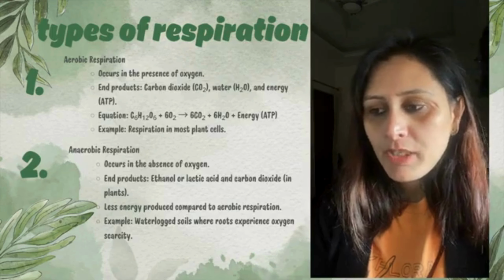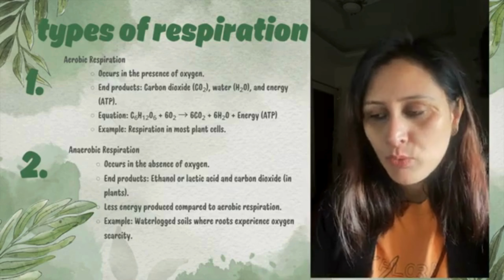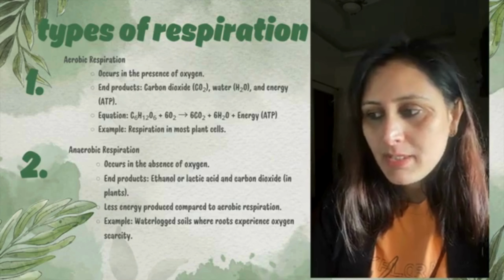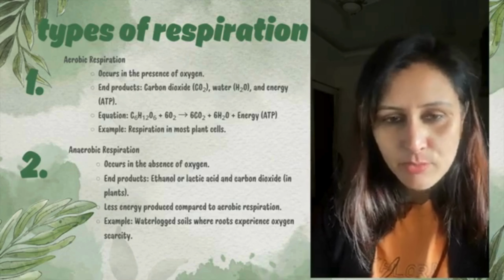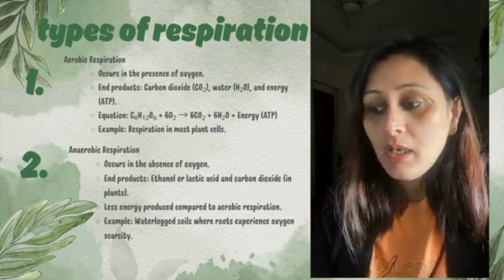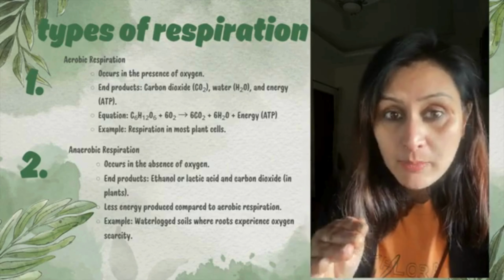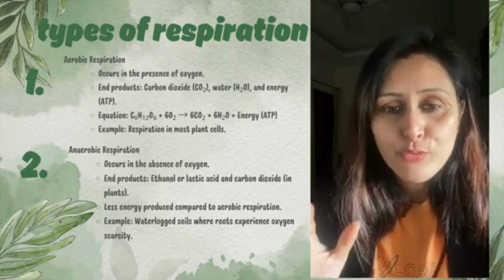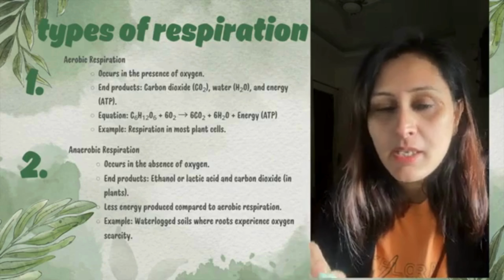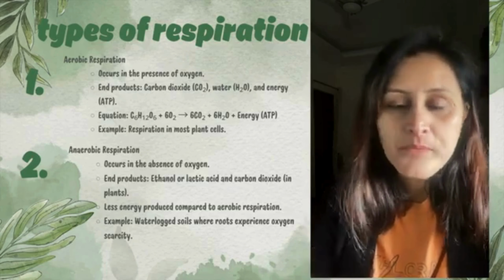While talking about anaerobic respiration, it occurs in the absence of oxygen. 'An' means there is the absence, right? So it happens in the absence of oxygen. End products are ethanol or lactic acid and carbon dioxide in case of plants, right? So less energy is produced as compared to aerobic respiration. This happens in those cases जहाँ पे waterlogged condition आ गई. During floods or too much water to the plants, in those waterlogged conditions, the roots respire and experience scarcity of oxygen, and hence they undergo anaerobic respiration, right?